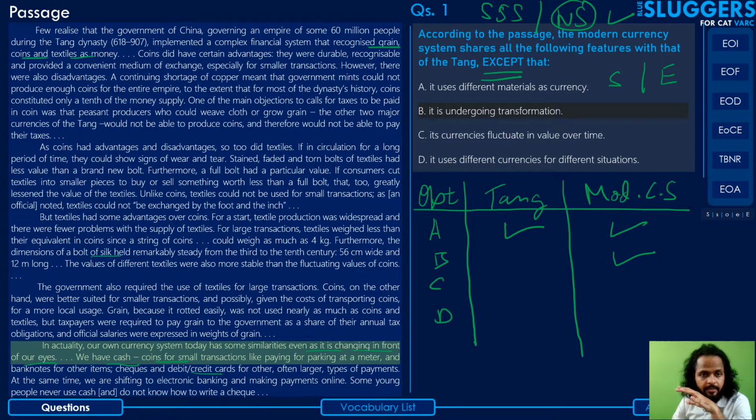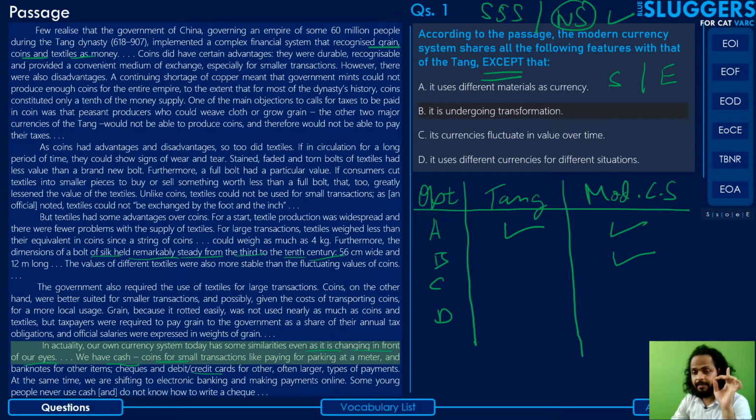He notes that here: silk held remarkably steady from the 3rd to the 10th century. And although he has said that only about the textiles, even about the other items, the coins and grain, he hasn't said that there was a transformation observed. He has mentioned that the value of those currencies has changed. That's true, but that is different from the currency system undergoing a transformation. The values of the currencies fluctuating are two different ideas. So if you confused it with that, you might have gone wrong there, right?